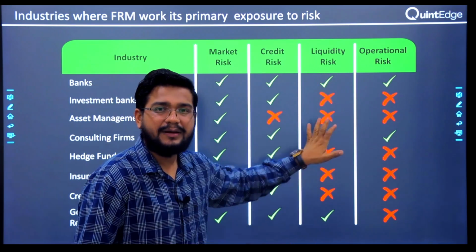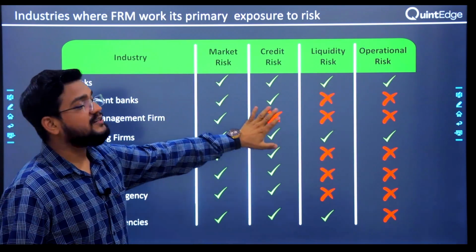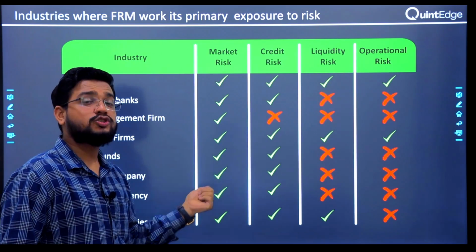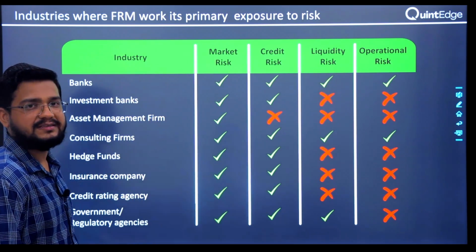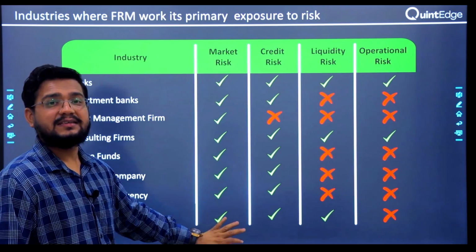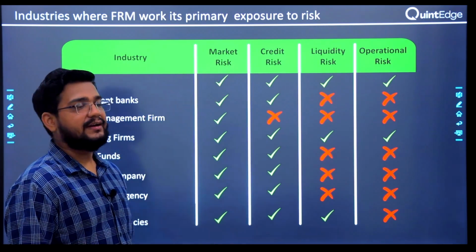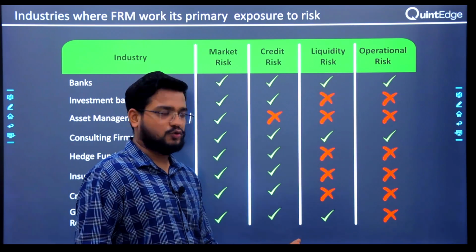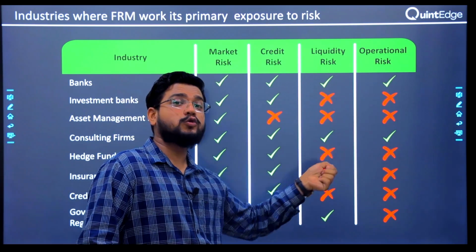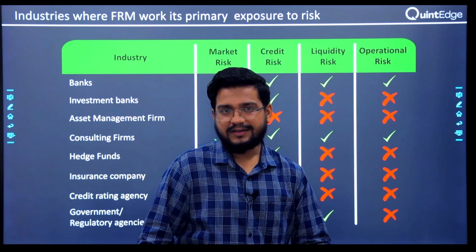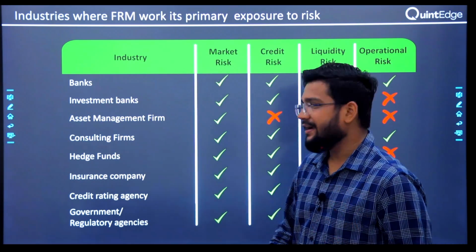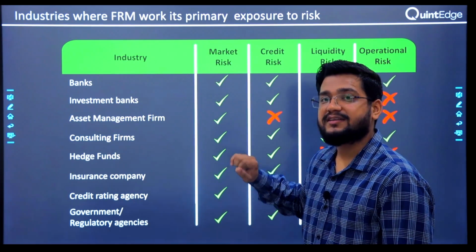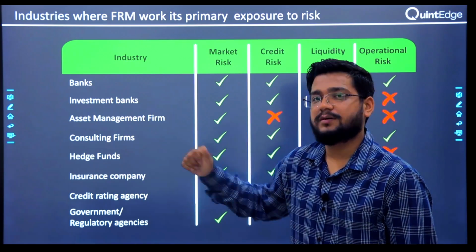So it's very limited in scope, but market risk and credit risk are required to be managed by almost all kinds of organizations. So this is where the money lies. This is where it gets really interesting. If you want to go for specialization, liquidity risk is good, but I do not recommend anyone to make a career in operational risk. At least in my understanding, these are the areas that will interest you the most. These are the areas that reward the most.